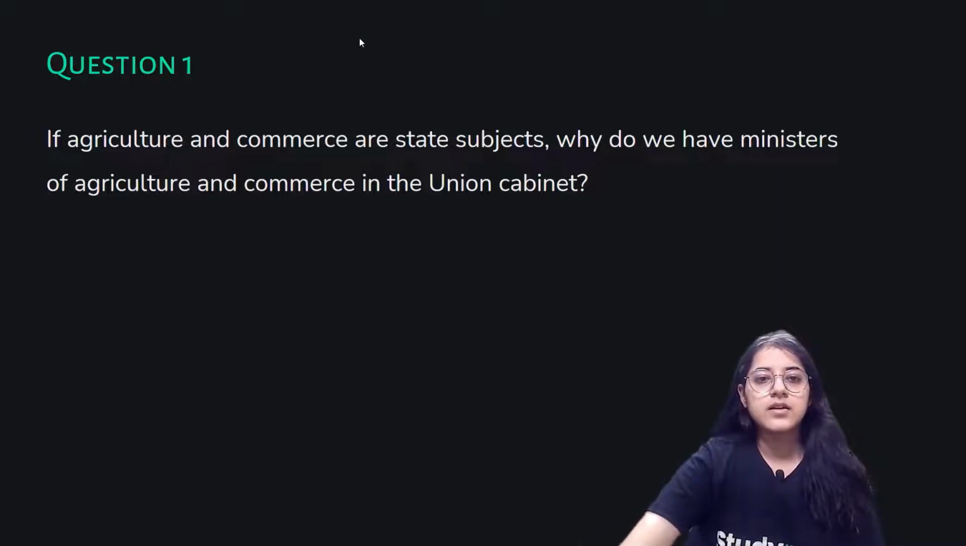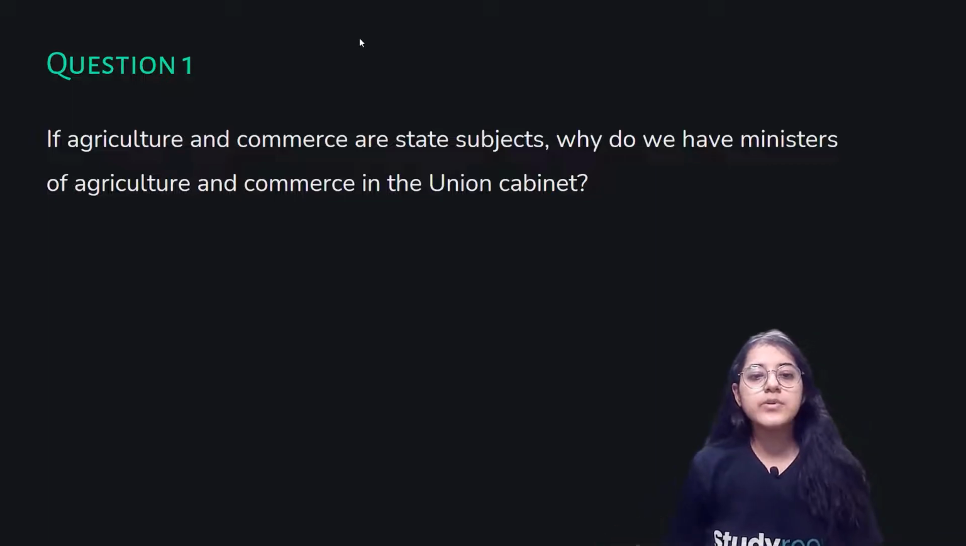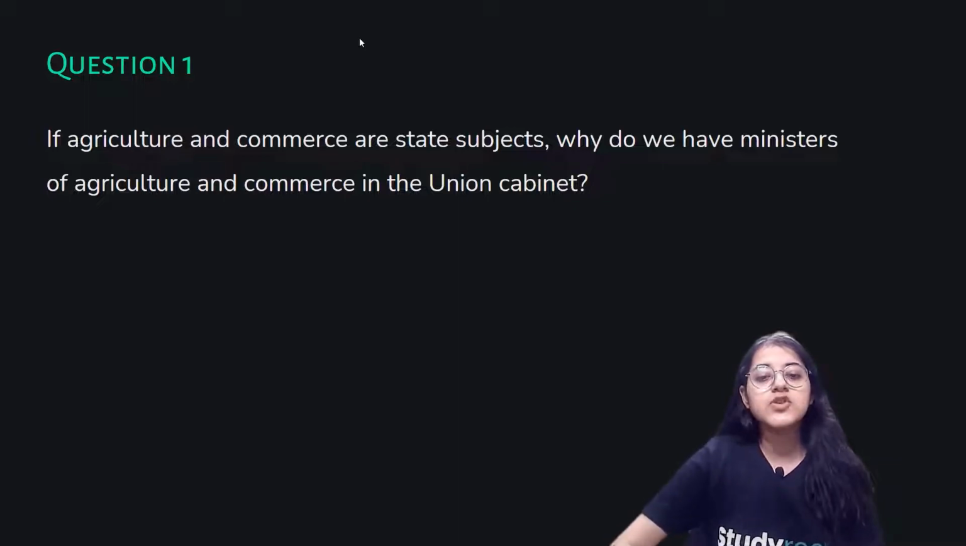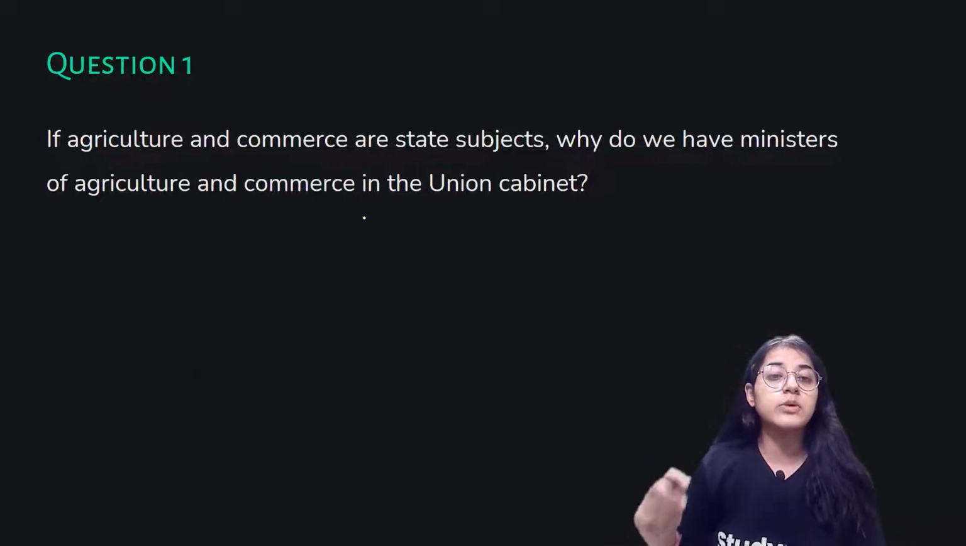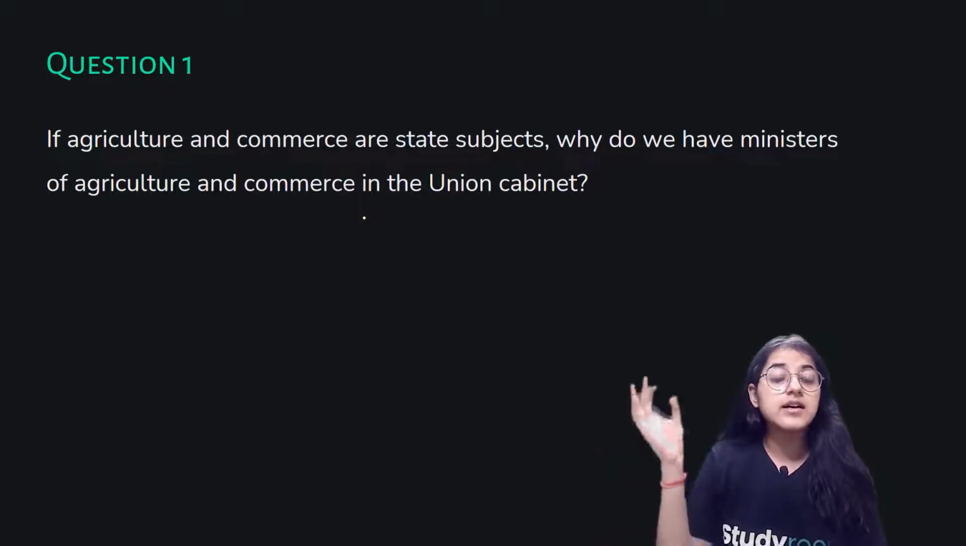Agriculture and commerce are state subjects, but still we have ministers of agriculture and commerce in the union cabinet. It is because they are much more important in the national economy. Both of these sectors decide our annual GDP, and both demand a good quality governing structure for their well implementation in the national and the international markets, because these are subjects which have to be dealt with at the international platform as well, within the state as well as at the national level.